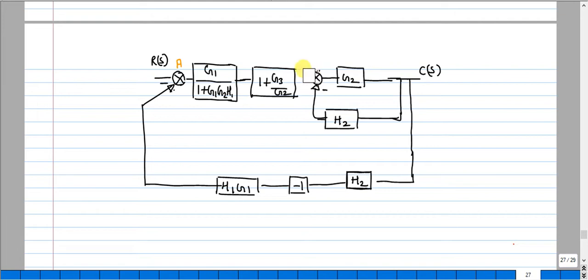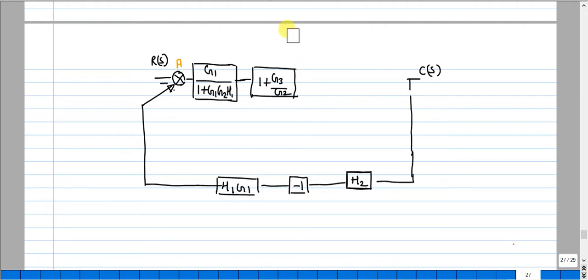And one more block, and it had a negative feedback, that is, so you will be having G2 by 1 plus G2 H2. This was the block, and you have 3 blocks, all in series, and 3 blocks again in series. Just multiply, make it a single block in the forward path and a single block in the feedback path.